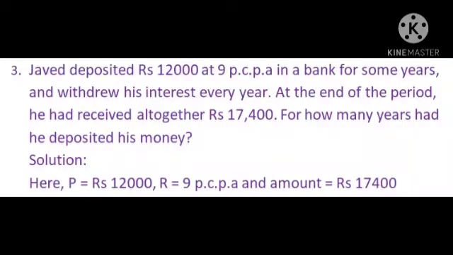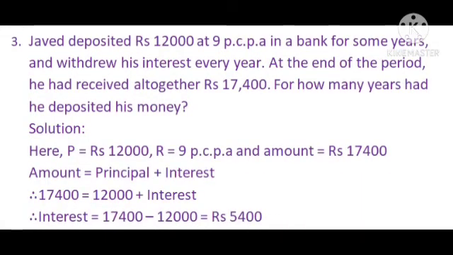That means principal P is equal to 12,000 rupees and rate of interest R is equal to 9 PCPA. Also given he had received altogether 17,400 rupees, means amount is equal to 17,400 rupees. They have asked to find how many years he had deposited his money.